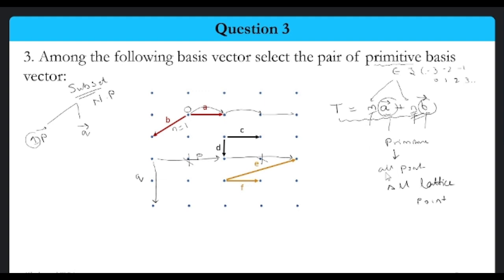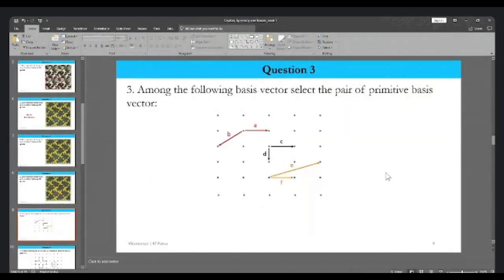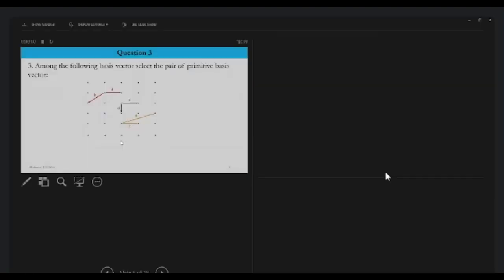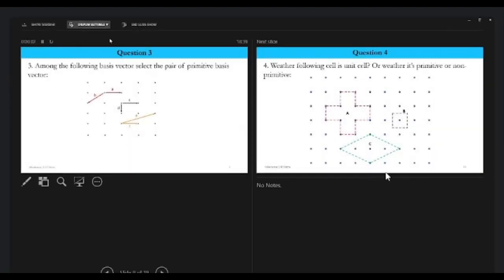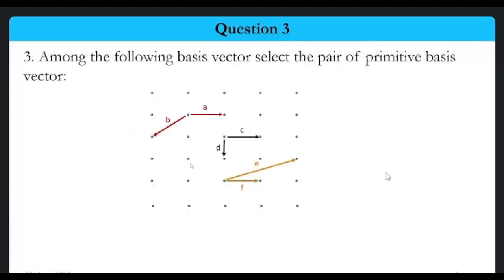So now let's go back to our question. We need to answer whether the following basis vectors are primitive basis vectors or not.